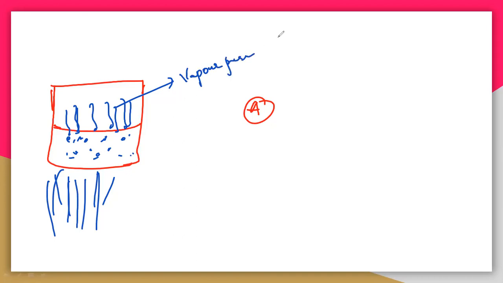You have to understand that I am only talking about the region above the liquid surface. So see here, the liquid surface. Let us take the molecules like this. These are the surface molecules. Let us take the other molecules, which are the bulk molecules.